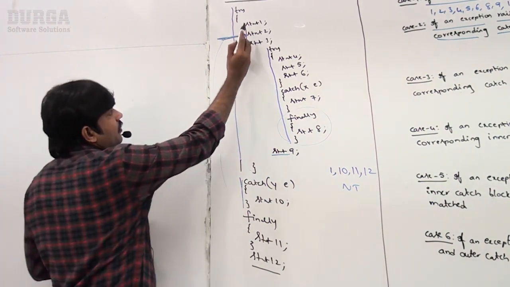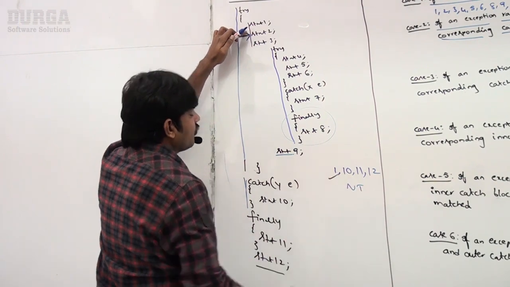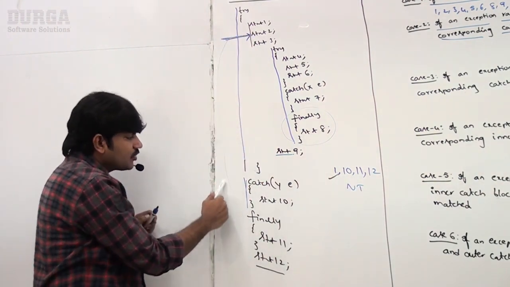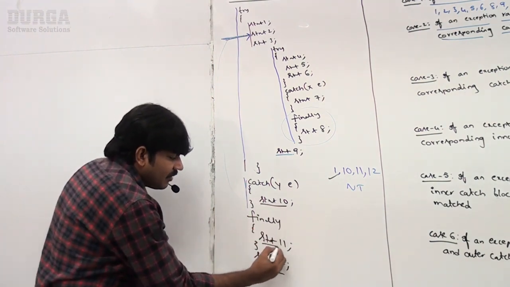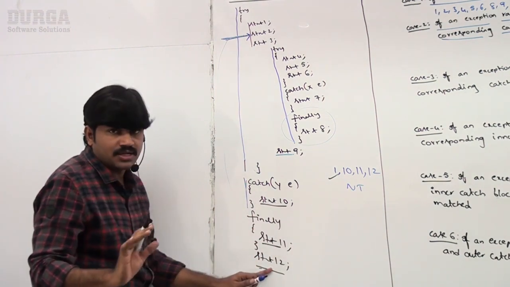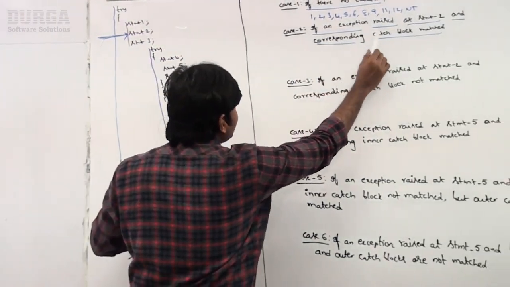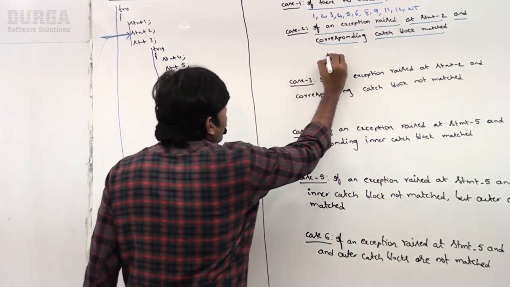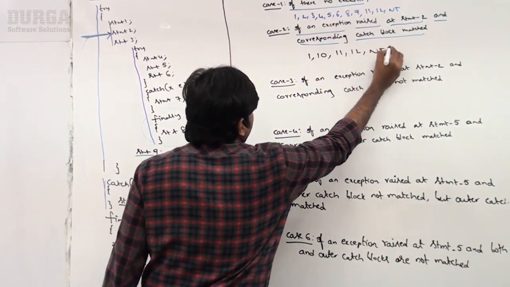Now statement 1 will be executed, and then while executing 2 the problem comes, and the corresponding catch block matches. Now 10 and then 11 and then 12, normal termination. So for case 2, if an exception is raised at statement 2 and the corresponding catch block matched: 1, 10, 11, 12, normal termination.